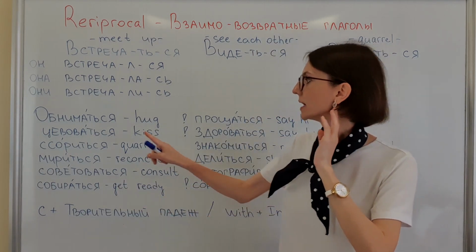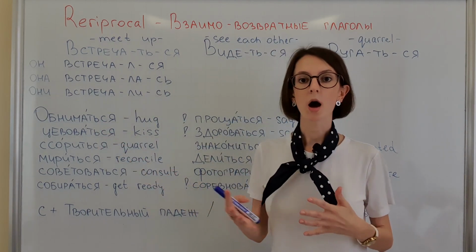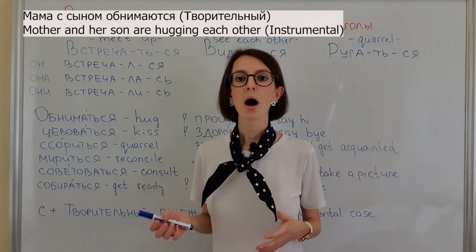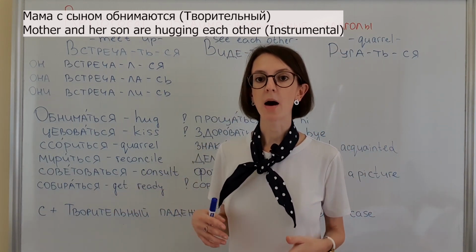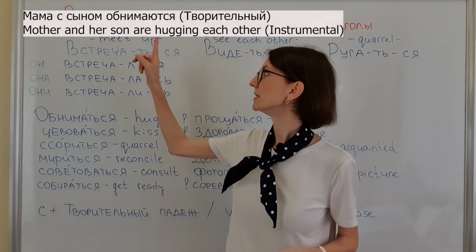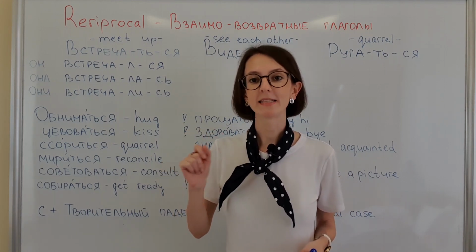So the first one is обниматься. Обниматься means to hug. For example, мама с сыном обнимаются. Very often with reciprocal reflexive verbs we use instrumental case.